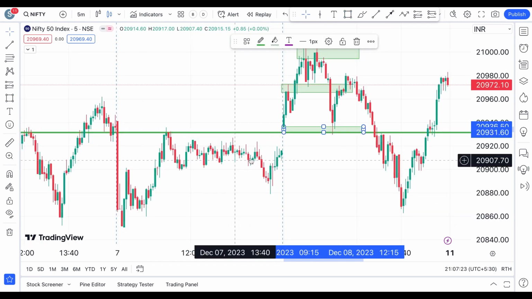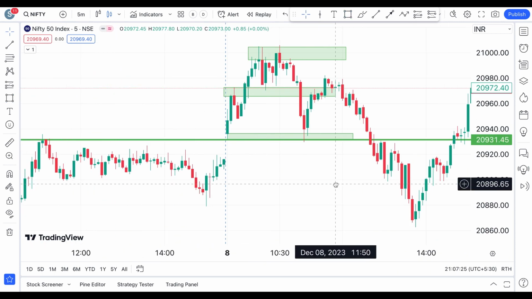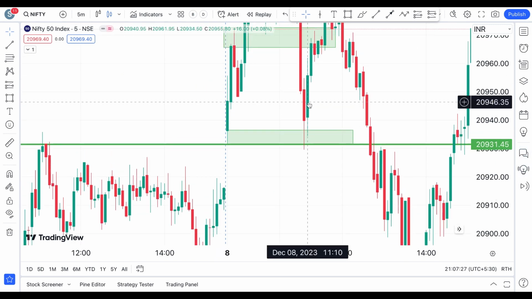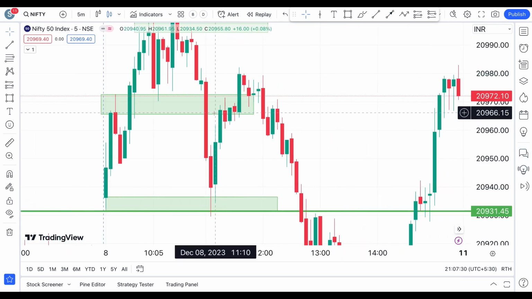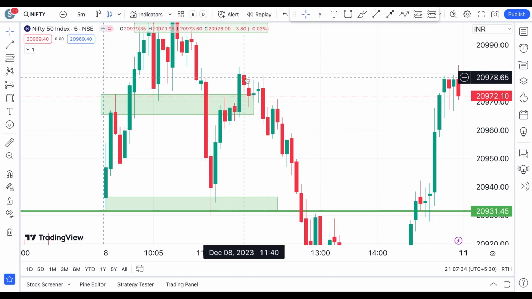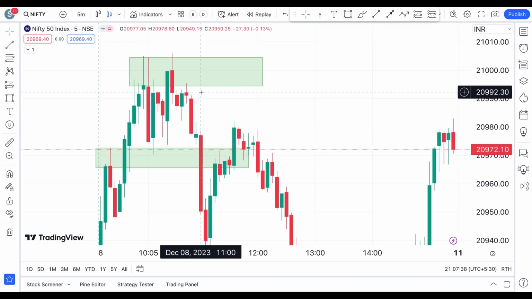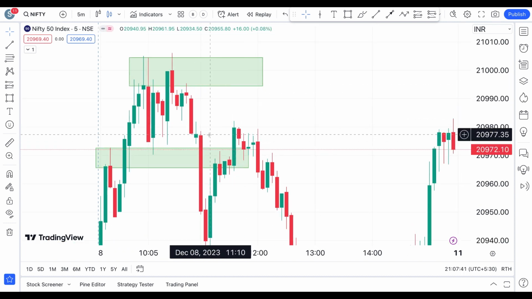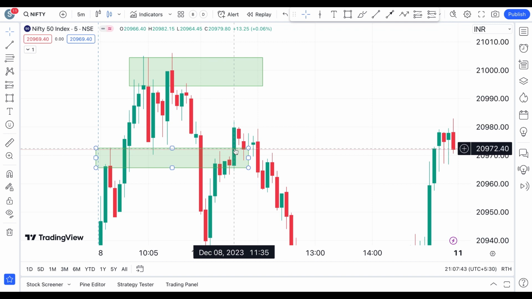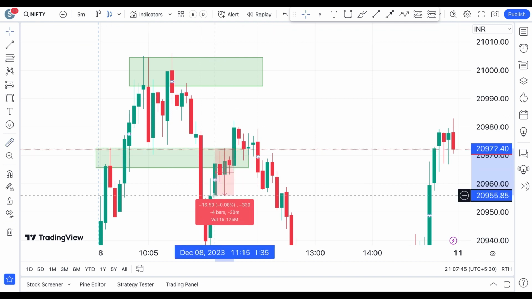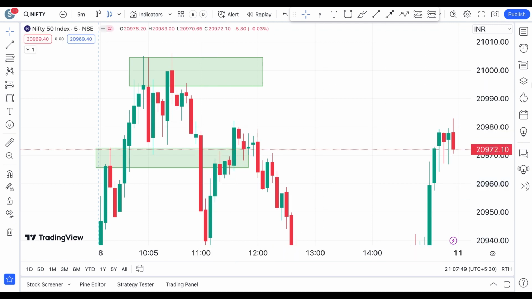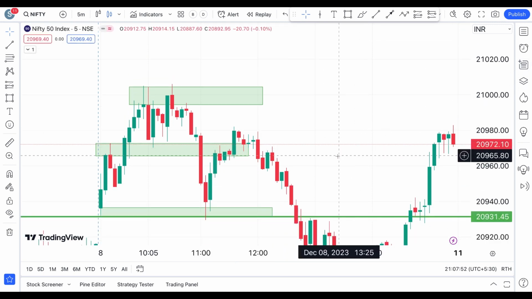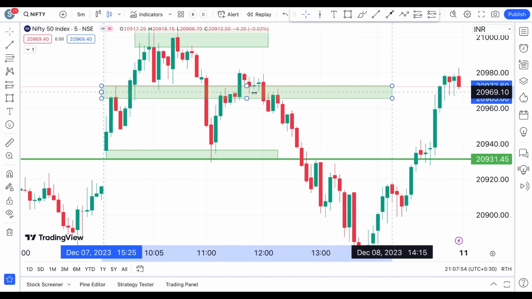So if you would have drawn a proper support level there, you know that again this is a bullish engulfing pattern, and you know that this is your target, and this is your target, and after that this is your target. All your targets are reached, and when you are aiming for your next target, your stop loss would have been at your previous target, which is this. Okay, so this many points again are welcome. 16 points of Nifty profit would have been taken. So the sky is the only limit in the stock market, and your patience is the only limit.